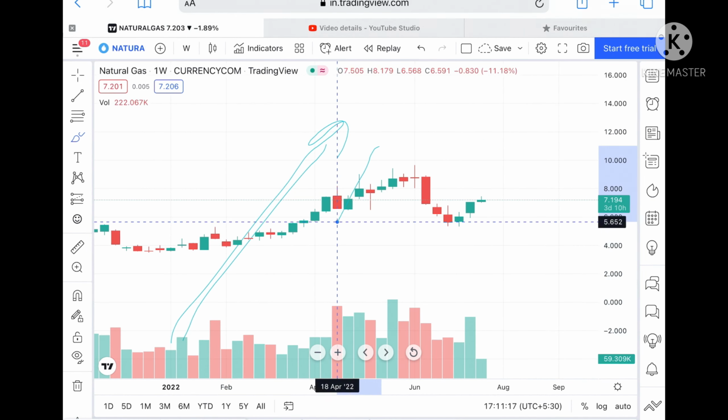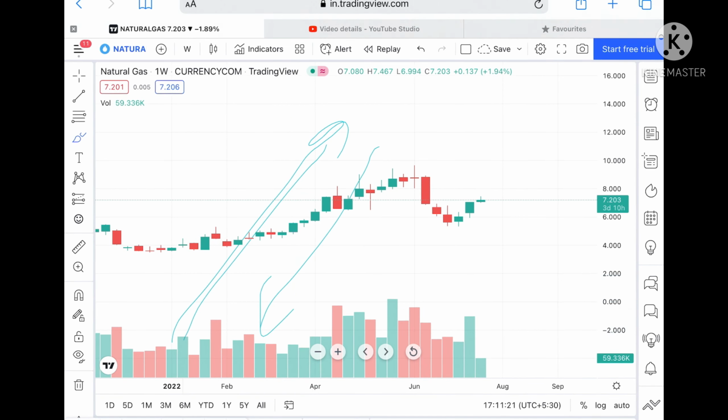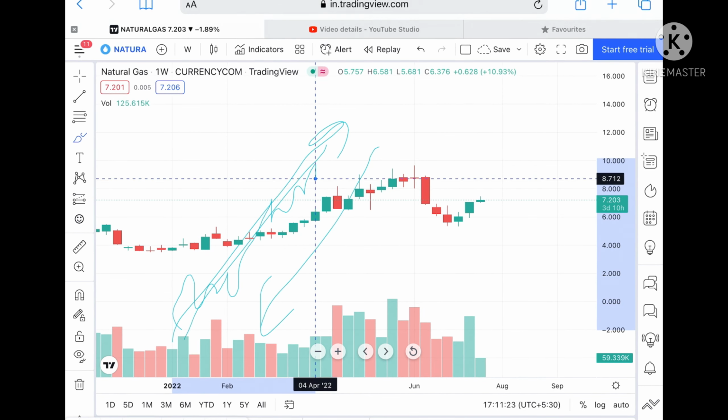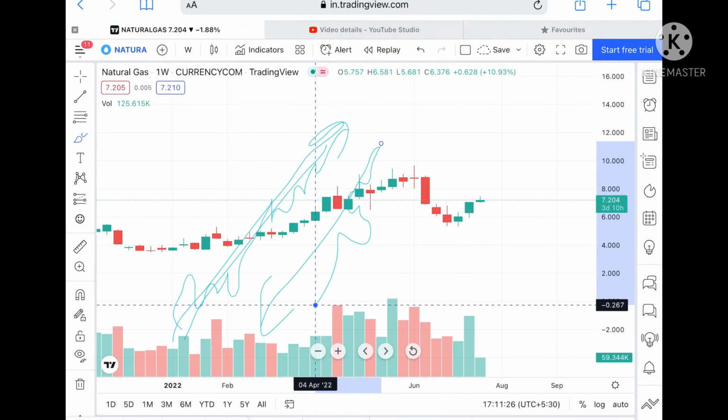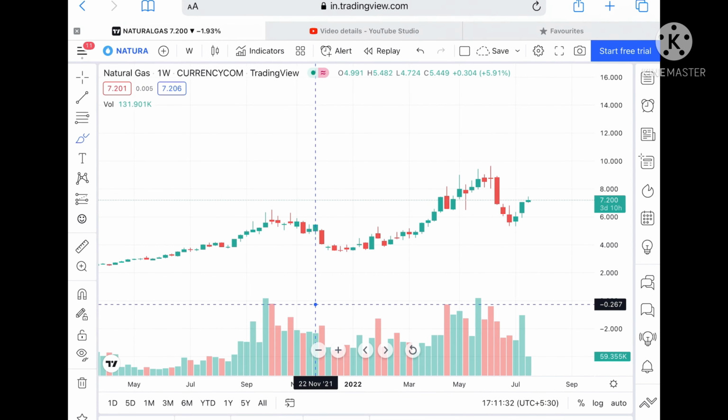Now I have already explained that if the market has to go up, it will not go straight up, nor will it come directly down in the down frame. It will halt for some time, then come up, and in the same way it will halt for some time, then come down. Suppose this particular level didn't sustain.